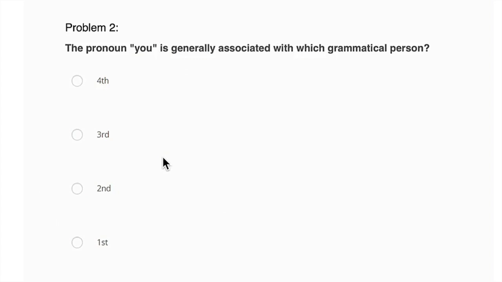Let's say the story were written, I went into the woods, I was feeling afraid. That would be first person. If it were written as, you're in the woods, you don't know which way you've come from, you've lost your way, that's the second person. And if it said he was in the woods, he had gotten lost and stumbled into a bush, that would be the third person. So this question is asking us which person is associated with you, that would be second person.